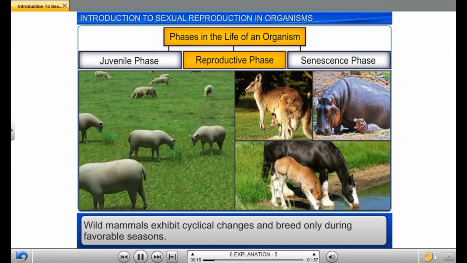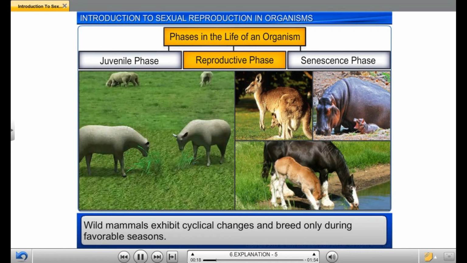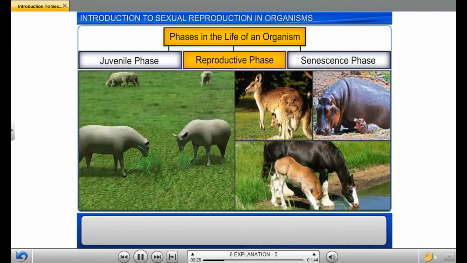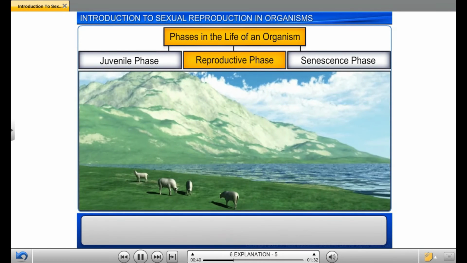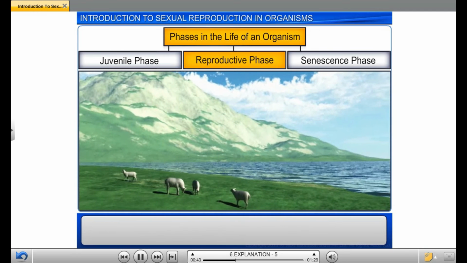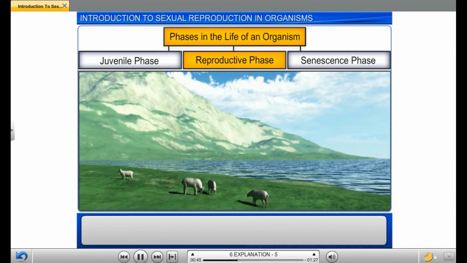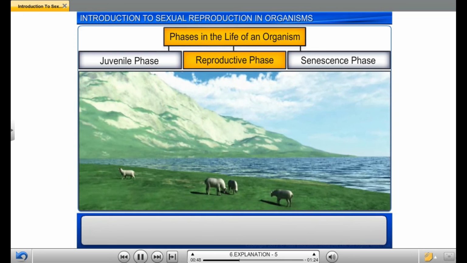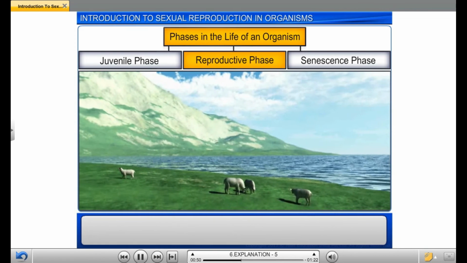Moreover, placental mammals, especially those living in the wild, exhibit these cyclical changes as well as breed only during favorable seasons. These mammals are therefore called seasonal breeders. Sheep, for instance, have spring as their favorable season for breeding. Breeding during spring allows for the birth of lambs at an optimal time, that is, when the weather is warm and there is plenty of grass and water available in nature.